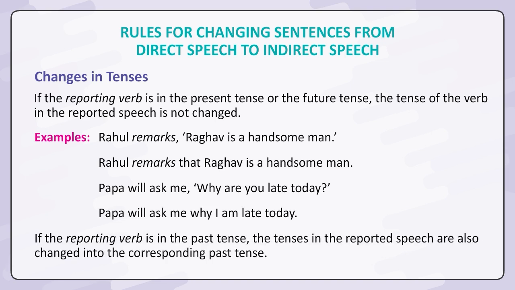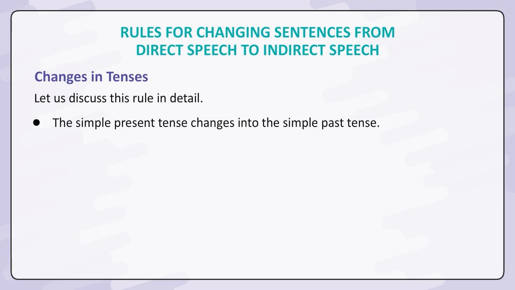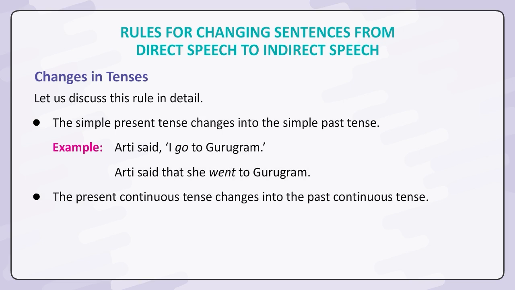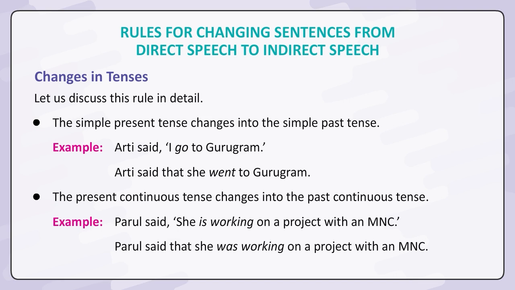If the reporting verb is in the past tense, the tenses in the reported speech are also changed into the corresponding past tense. Let us discuss this rule in detail. The simple present tense changes into the simple past tense. Example. Aarti said, "I go to Gurugram." Aarti said that she went to Gurugram. The present continuous tense changes into the past continuous tense. Example. Parul said she is working on a project with an MNC. Parul said that she was working on a project with an MNC.